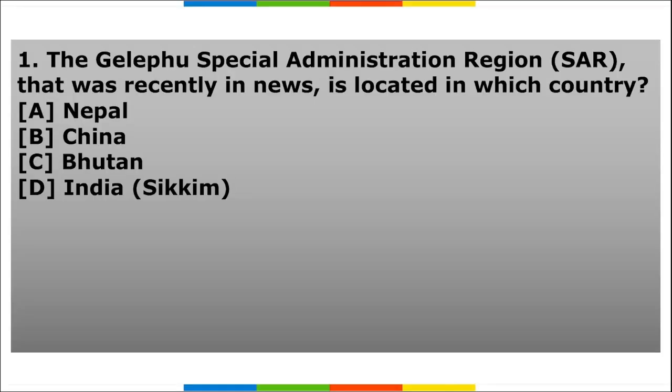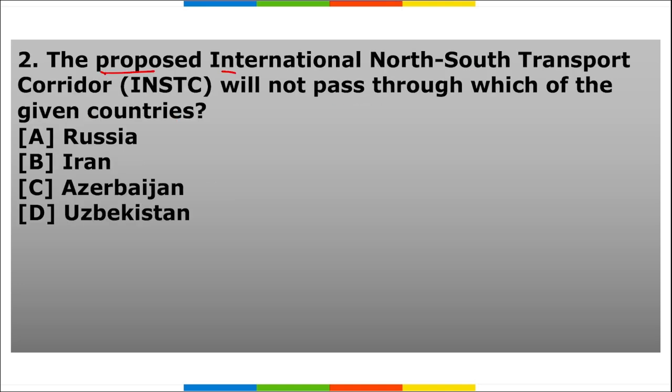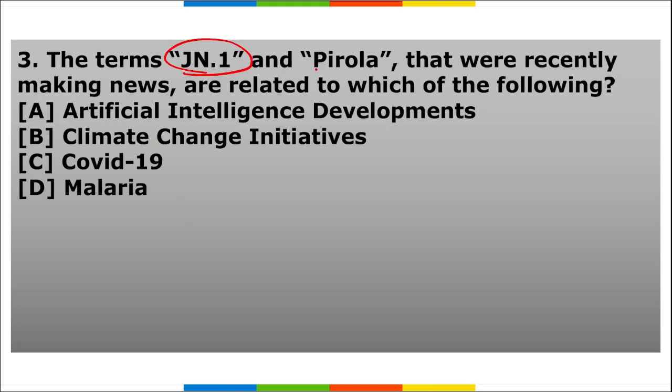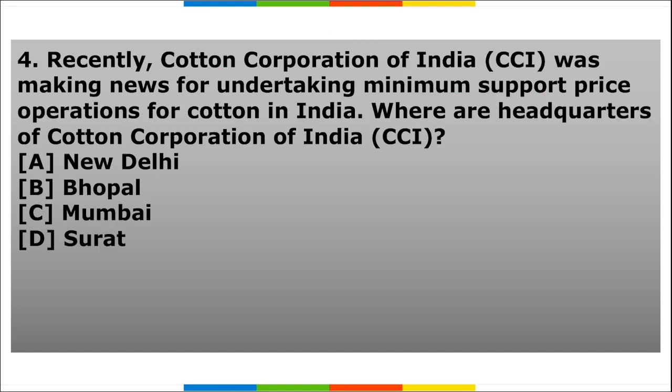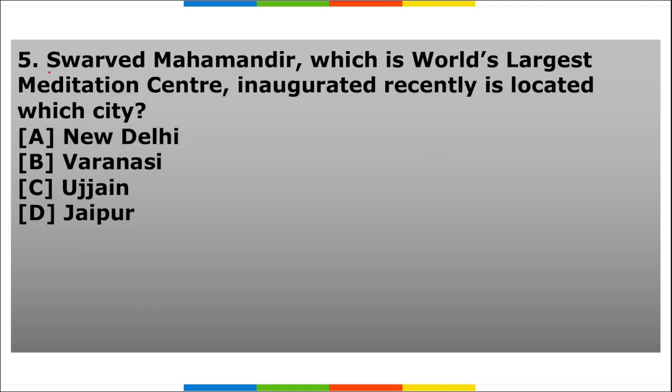Next is our homework section. First, Gelifu Special Administration Region that was in news is located in which country? Second, proposed international north-south transit corridor will not pass through which of the following given countries? Third, the term JN1 and Pirola, they were recently making news, are related to which of the following? Next, recently Cotton Corporation of India were making news for undertaking minimum support price operations for cotton in India. Where is the headquarter of CCI? And fifth and last, Swarved Mahamandir, which is the world's largest meditation center, inaugurated recently in which city?